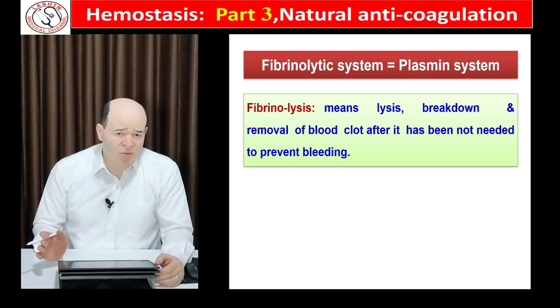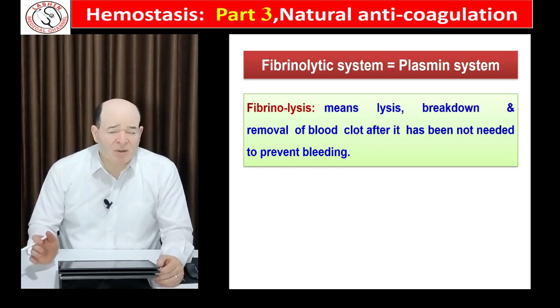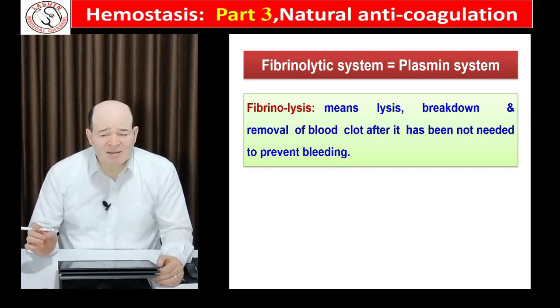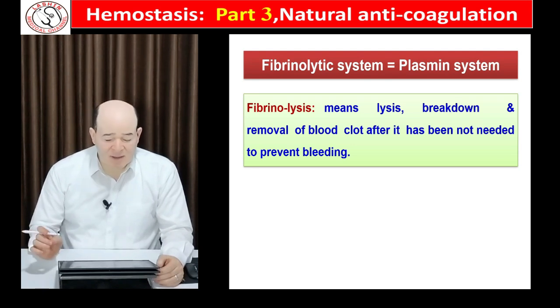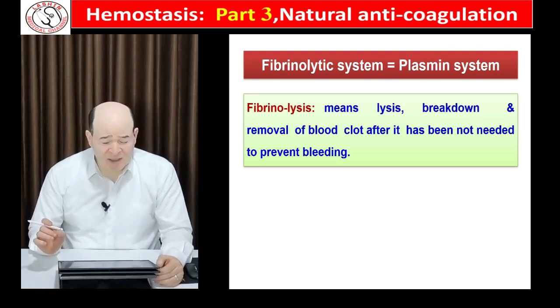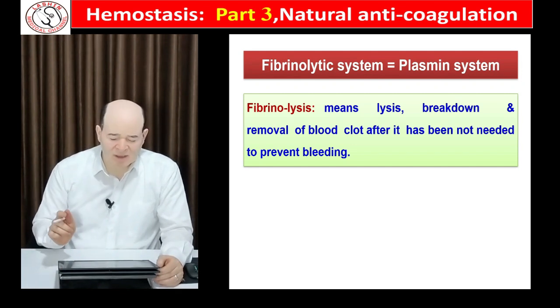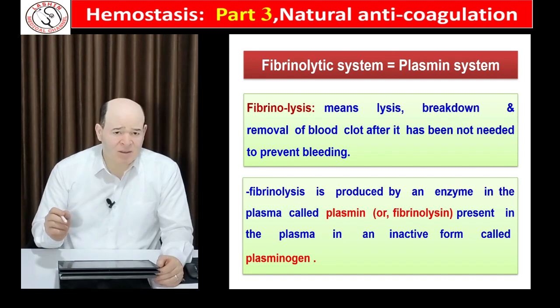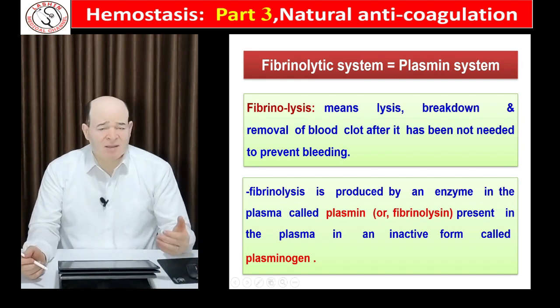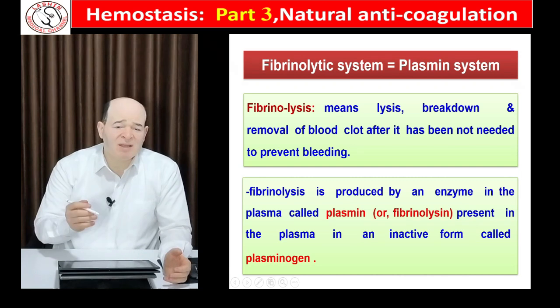Fibrinolysis is a natural process that breaks down blood clots after they have done their duty. It is a process of lysis and the breakdown of a blood clot after it is no longer needed. When the blood clot is formed, it protects the process of healing for many days.